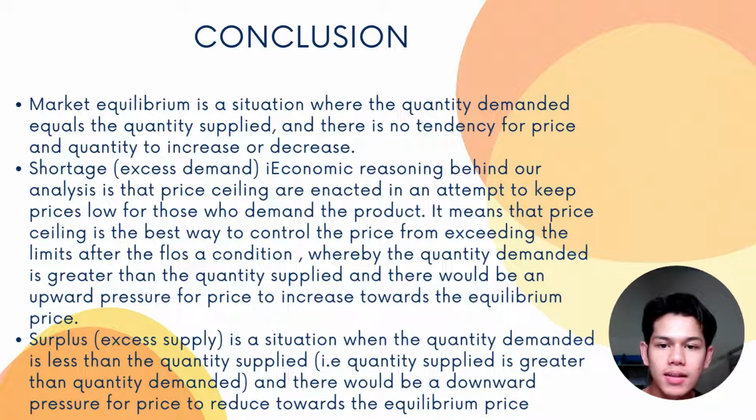It means that a price ceiling is the best way to control the price from exceeding the limits. After the floors condition, whereby the quantity demanded is greater than the quantity supplied, there would be an upward pressure for price to increase towards equilibrium price. And last, surplus. Excess supply is a situation when the quantity demanded is less than the quantity supplied. For example, quantity supplied is greater than quantity demanded, and there would be a downward pressure for price.